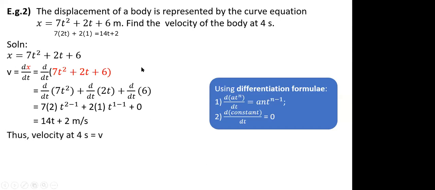Hence, they are asking you velocity particularly at 4 seconds. So you just substitute your time value as 4. Once you substitute, you get the answer as 58 meter per second. So this is one form of question which you can come across, that displacement is given in terms of some quadratic equation or cubic equation or linear equation, and they might be asking you to find the velocity specifically at any time.